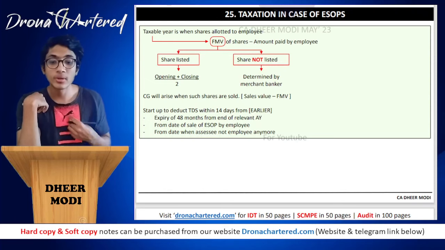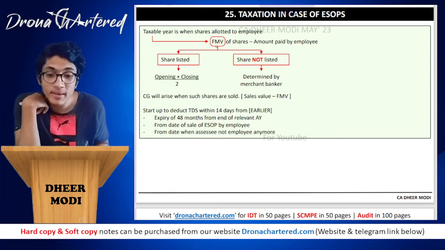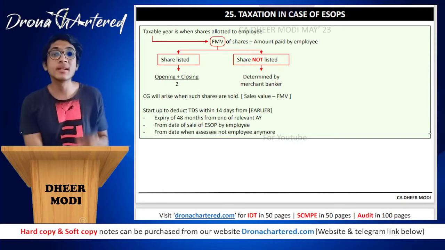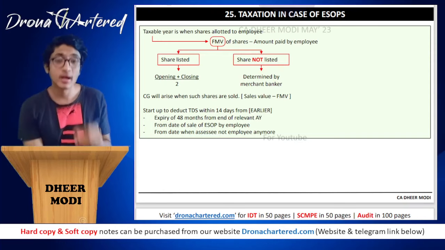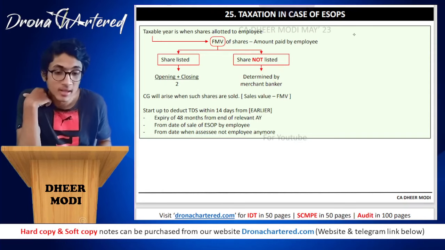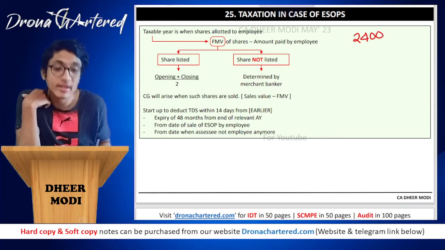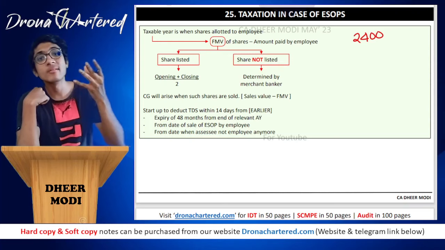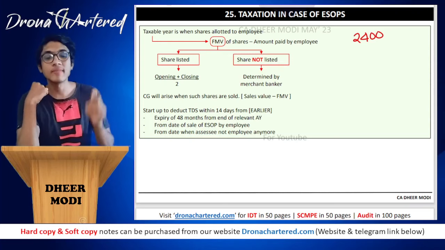Now, how will you calculate what amount is taxable? That is fair market value of share. Now, this ESOP, say for example, if it is being traded, for example, Reliance share price is approximately 2400. Under ESOP, employees sometimes would be given for free, sometimes they would be asked to make a very small payment.